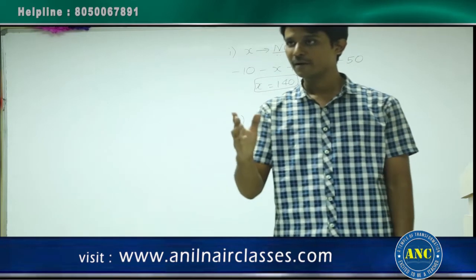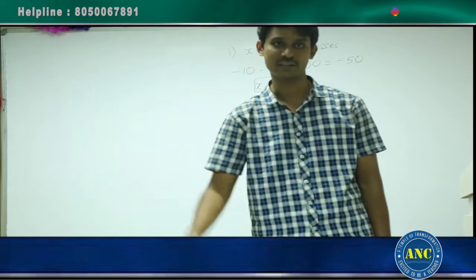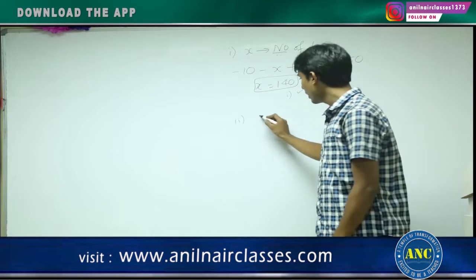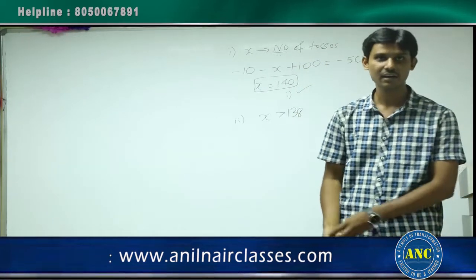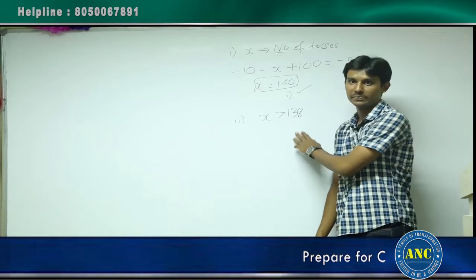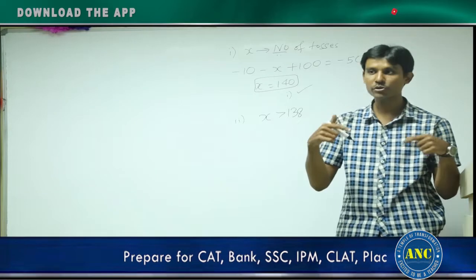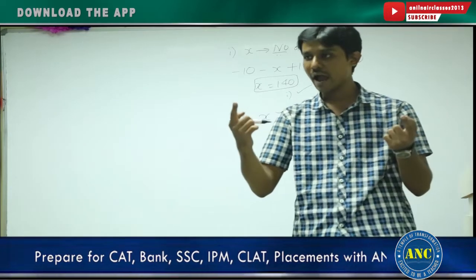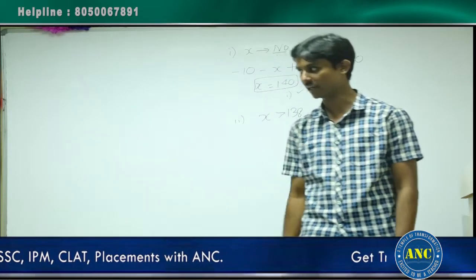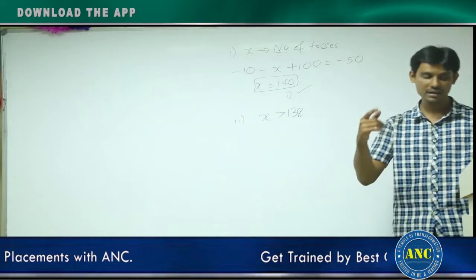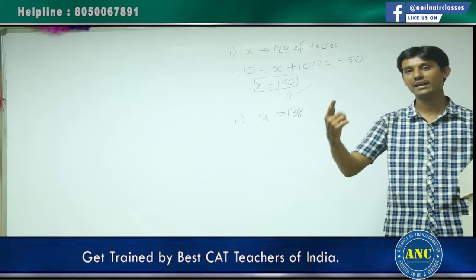138 tails I got. That means I cannot stop at that point. I should continue further. X should be greater than 138. This is what you should understand. 138 tails I got. That is the number of tails. X is nothing but the number of tosses. But if I want to stop the game, I should have 2 heads. Not necessary. He can choose to stop. What I am telling is after combining. What she is telling is, if you are taking statement 2 alone, that need not be a necessary case.